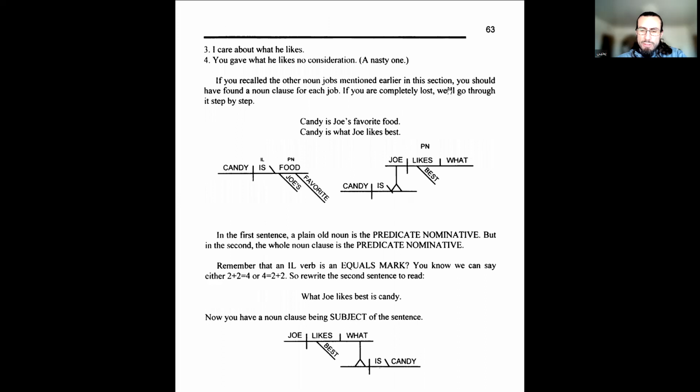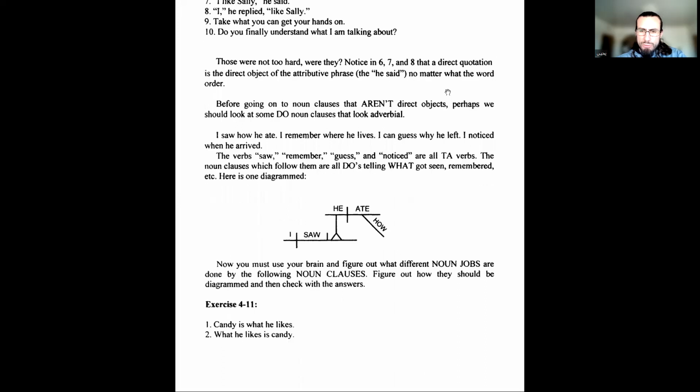Then on 411, there's only 4 questions. If you look, there's a mix of rules, right? Candy is what he likes. Predicate nominative, predicate noun. So a noun clause here is a predicate. What he likes is candy. What he likes is the subject.